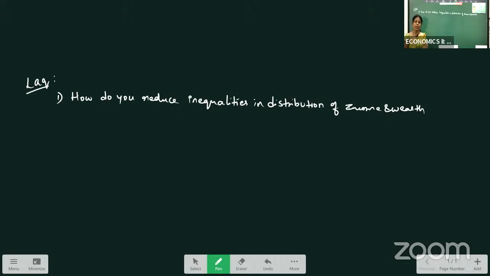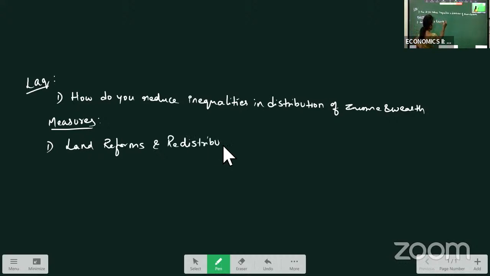So now what measures are taken to reduce these inequalities in our country? We have to write the measures only, not the causes. Okay. The first measure they have taken is land reforms and redistribution of agriculture land. Land reforms means what?